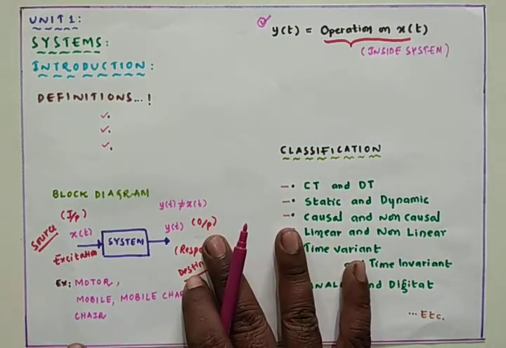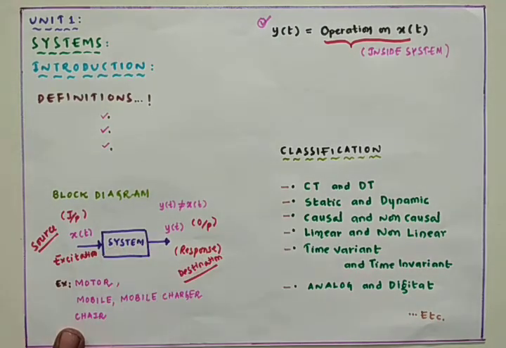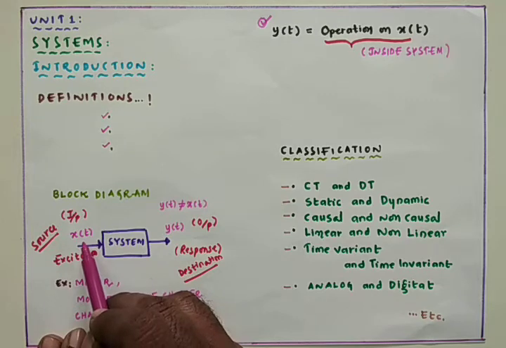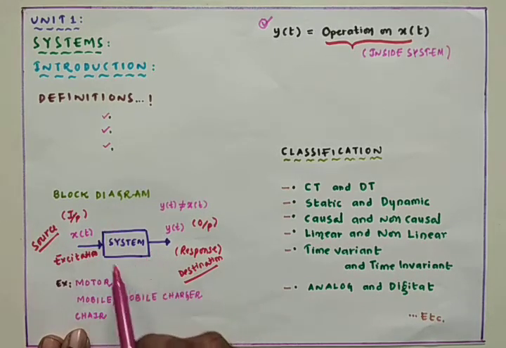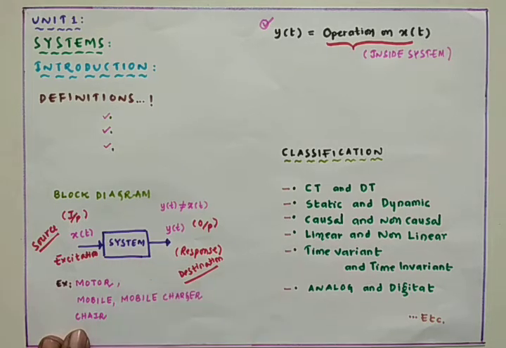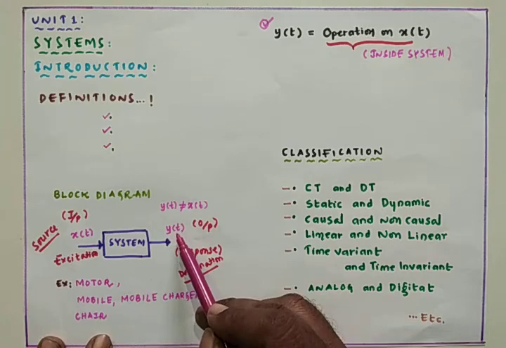So now this is a system, assume that, and to which we have applied x of t, and x of t is accepted by the system, so that signal may undergo many manipulations inside the system, so that it has generated y of t.